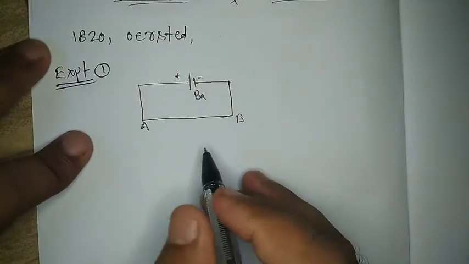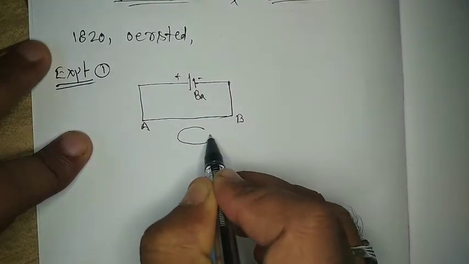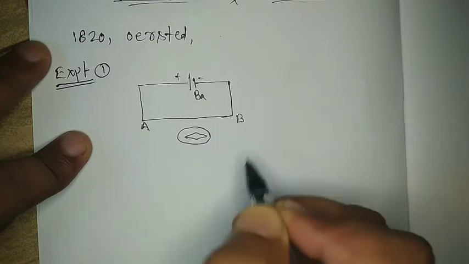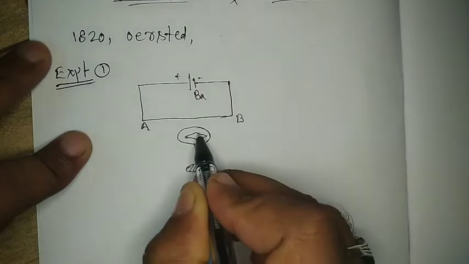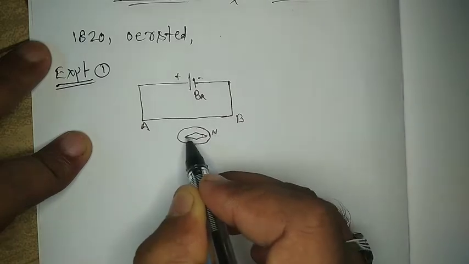In this case, he has kept one magnetic needle near the conductor AB. This is a magnetic needle. Say this is the north pole, and this is the south pole.